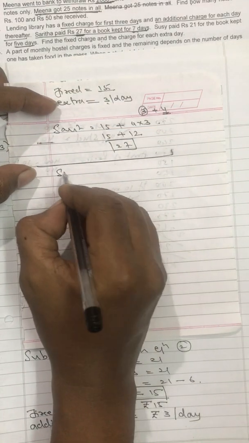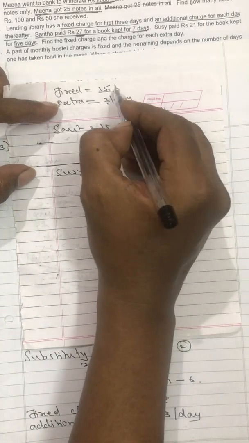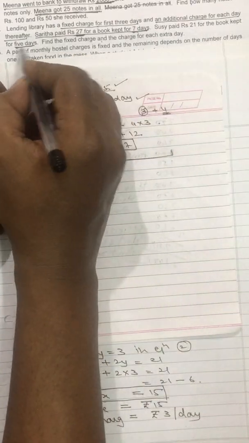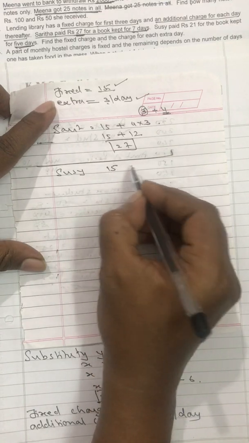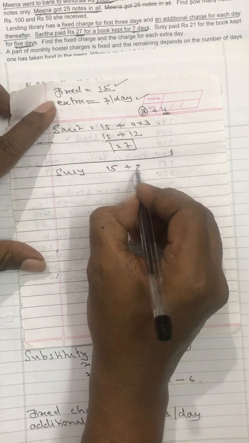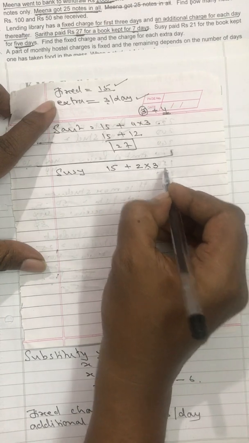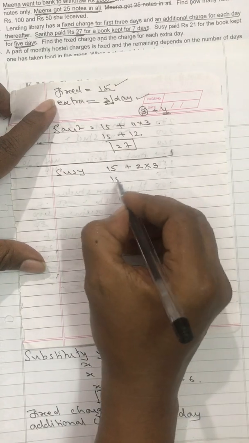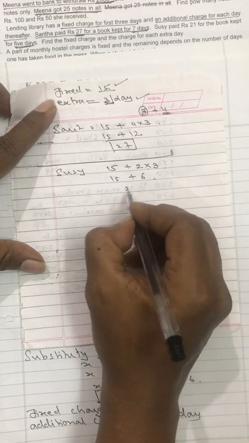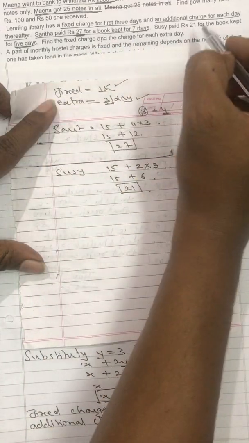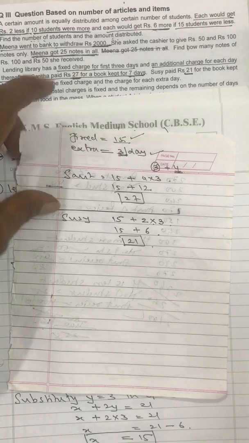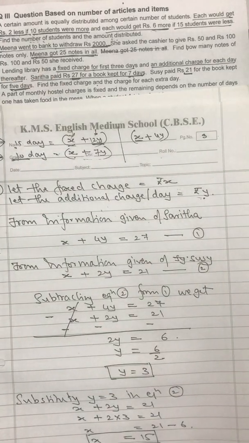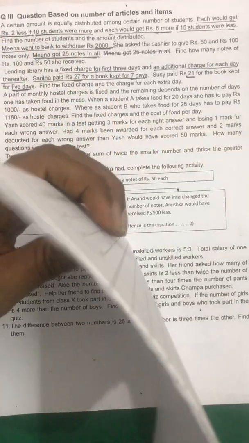Talk about Susi. Charges are this only. Susi kept the book for 5 days. First 3 days x rupees, that is 15 rupees. Additional days 2. For each day 3 rupees is the charge. So this will become 15 plus 6, 21 rupees. Correct? This is how you have to verify, my dear students. Don't verify by substituting the charges. Then only you have understood the problem properly.